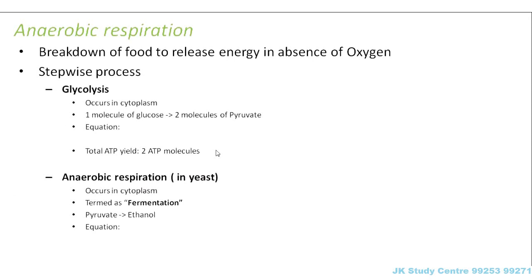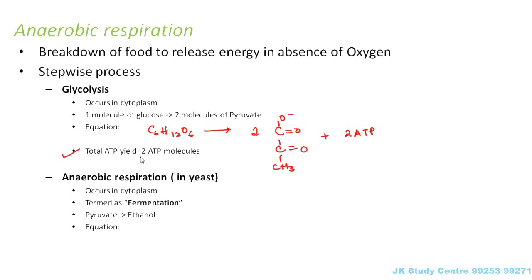One molecule of glucose will get converted into two molecules of pyruvate, that is C6H12O6 will get converted into two molecules of pyruvate. So what is pyruvate? It is COOCH3, and 2 ATP molecules will be produced. So the net ATP yield is 2 ATP molecules, right? Now the next step. Here we are not going to involve oxygen.